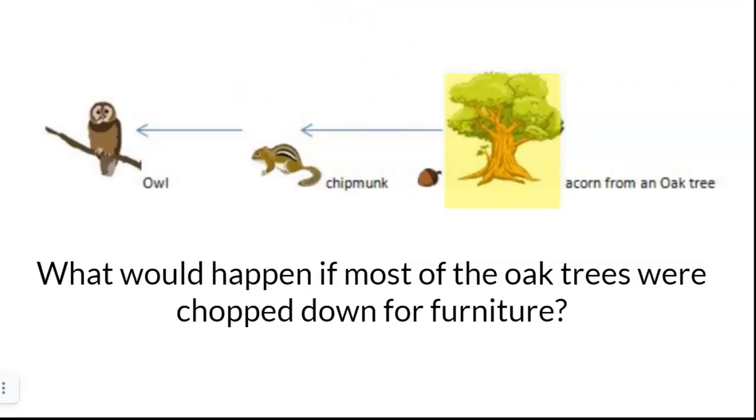How would it happen if they were not connected anymore? Well, if the chipmunk no longer has as many acorns, what's going to happen? The chipmunk's going to die because they're not going to have as much food. What happens when the chipmunk dies? The owl potentially could die, or we'll say that the populations will decrease. There'll probably be less chipmunks, there'll be less owls because there's less food.